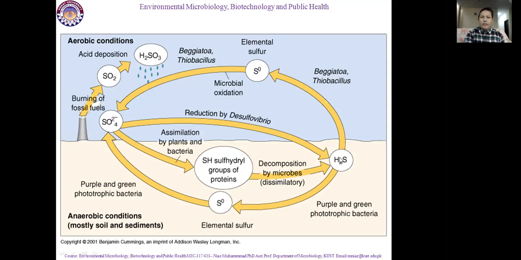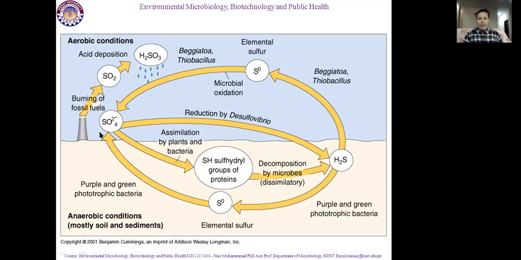In another way, H2S is converted into elemental sulfur in an anaerobic environment by purple and green phototrophic bacteria, and this elemental sulfur again converts into SO4.